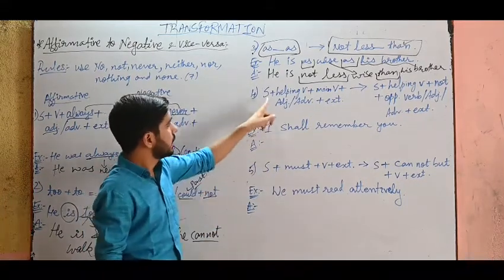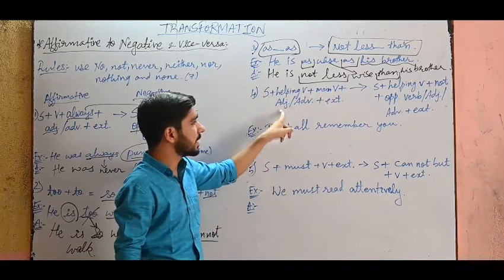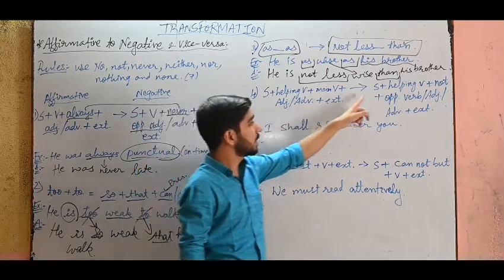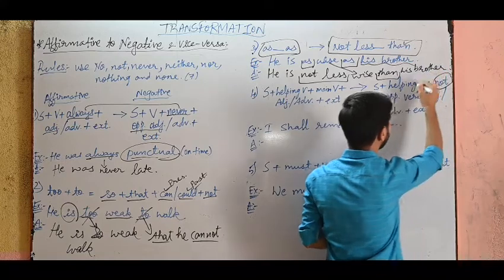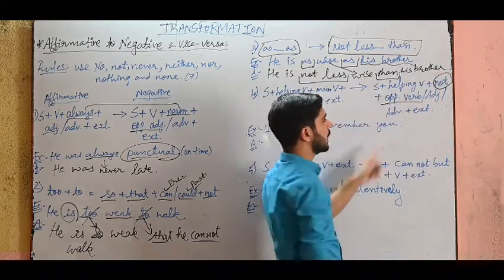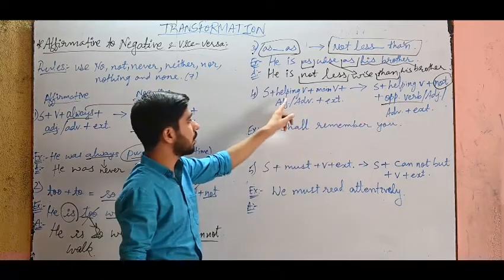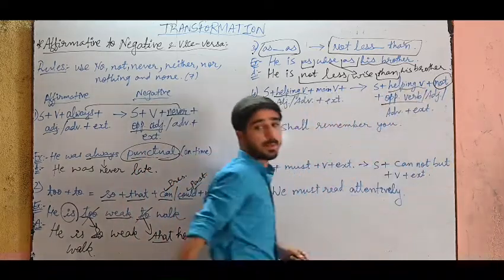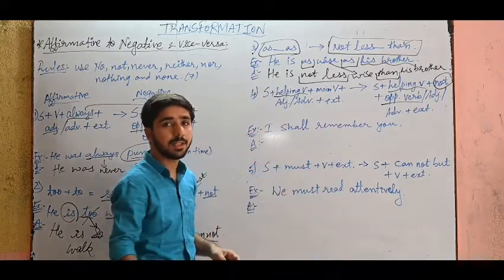Next, subject plus helping verb plus main verb plus adjective or adverb plus extension becomes subject plus helping verb plus not. In the answer we have to put not plus the opposite verb, adjective or adverb, plus extension. Now see how we apply this rule. Which are the helping verbs? I already taught you in my previous video: is, am, are, was, were, have, has, had. All these are auxiliary helping verbs.